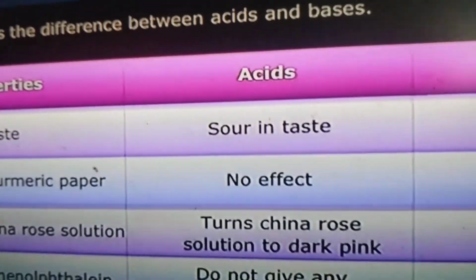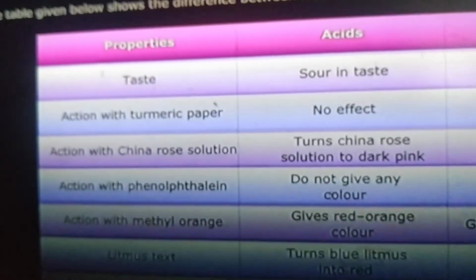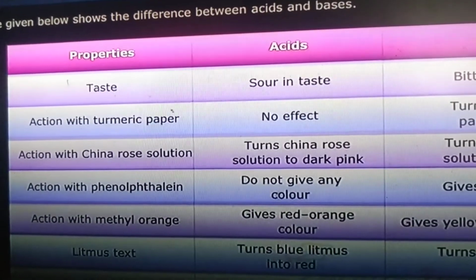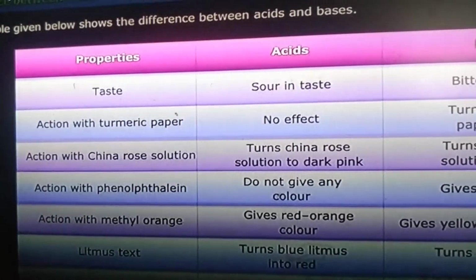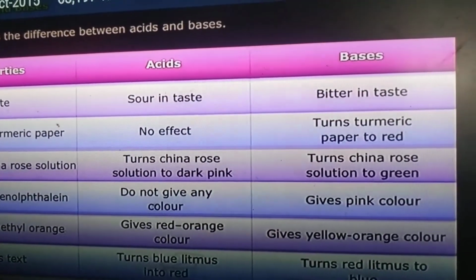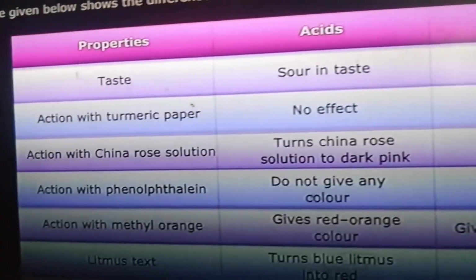Acids are sour in taste, bases are bitter in taste. Action with turmeric paper: acids show no effect, but bases turn the turmeric paper to red. We observed that already in yesterday's class.